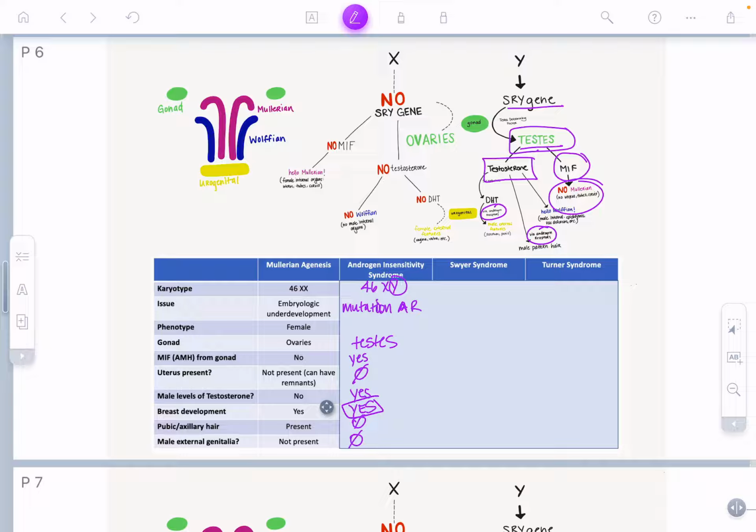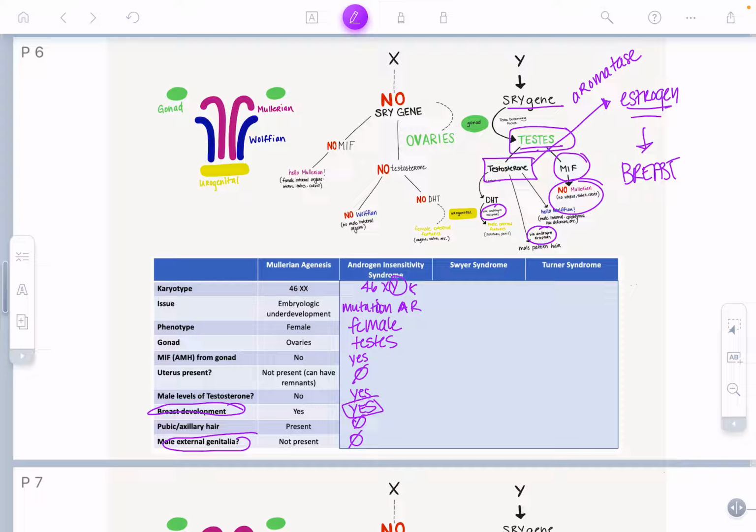And bear with me here. The reason why is when you have a surplus of testosterone, there's aromatase, an enzyme we're very intimately familiar with, that creates estrogen. And this estrogen causes breast development. Okay? So phenotypically, because they don't have male external genitalia and they do have breast development, they look female, even though they're biologically male.